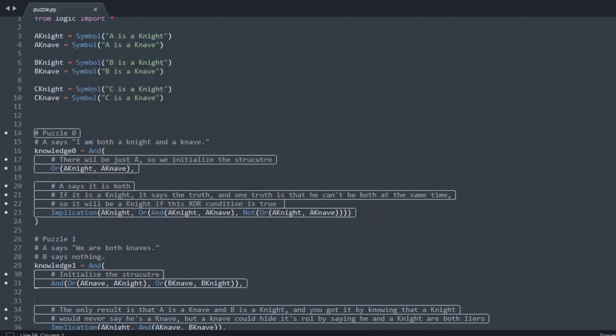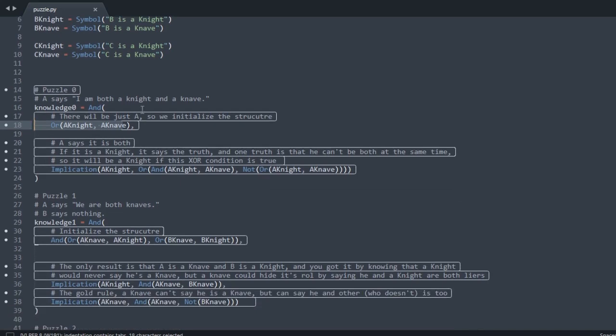So here I'm just going to explain how I got them. For puzzle 0, there is only one character, who says that he's both a knight and a knave. So here, we just initialize the structure knowing that he's a knight or he's a knave, and now we know that he's a knave because he can't be both at the same time, and he's basically saying a lie with this statement. So how am I going to discard that he's a knight? Here, if he was a knight, he would have said that he's a knight or a knave, but he wouldn't say that he's both. So in this way, I'm going to discard that he's a knight.